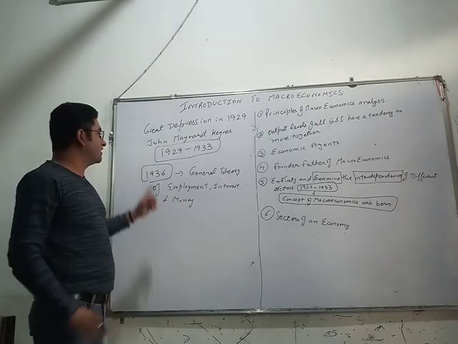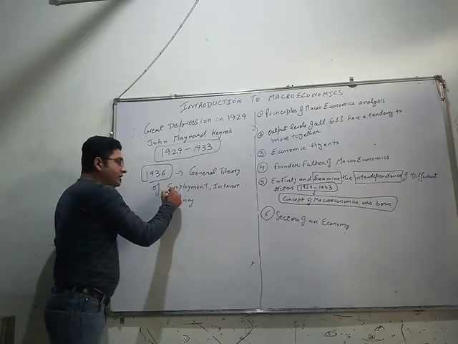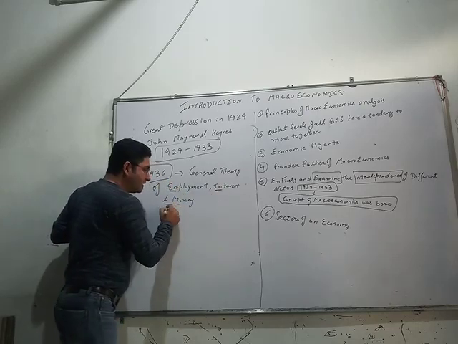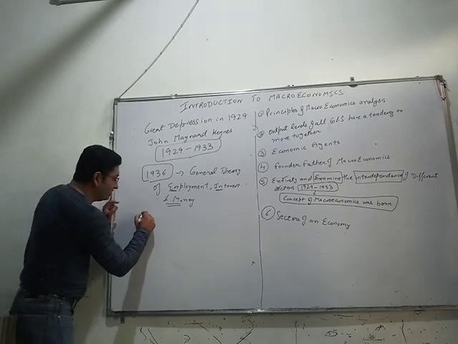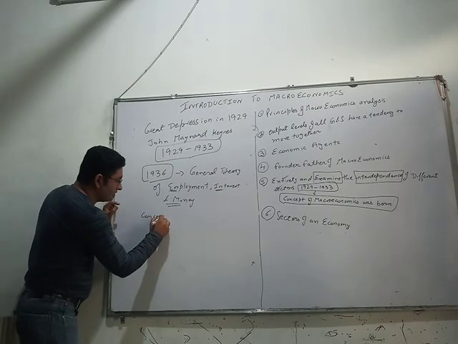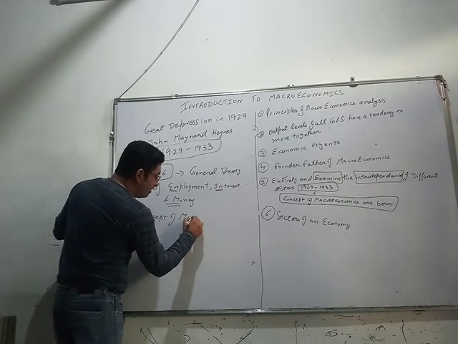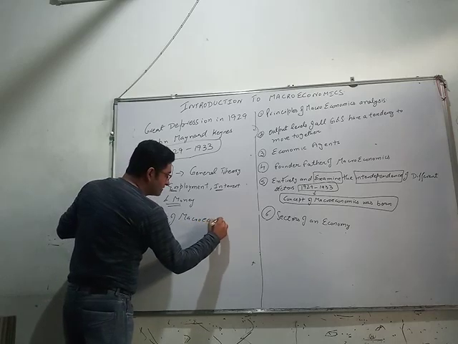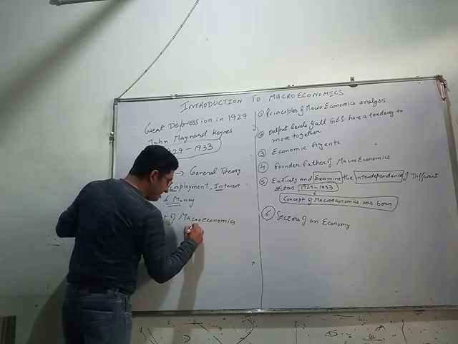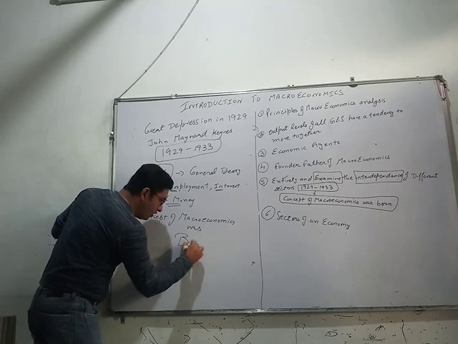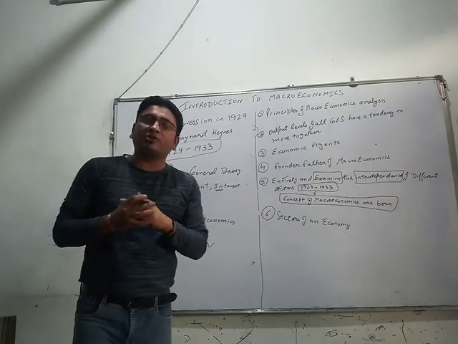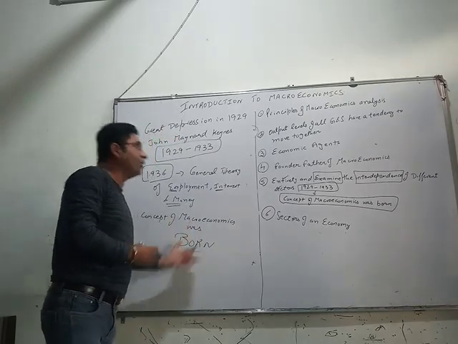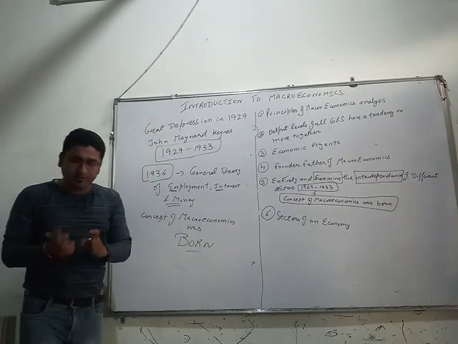So three things he covered: employment, interest and money. This was the time when the concept of macroeconomics was born. Getting my point?